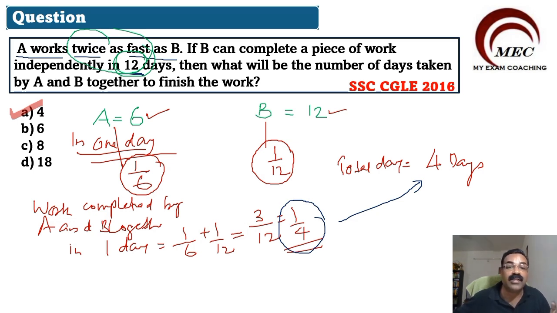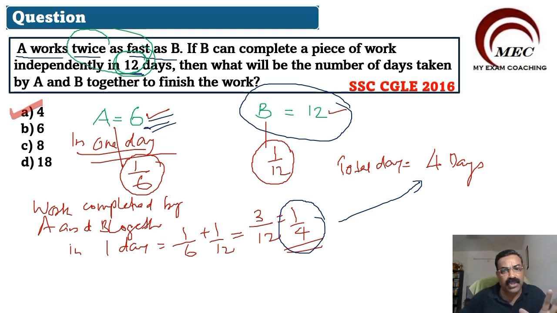We have taken A is equal to 6 because A is 2 times faster than B. So now if B is taking 12 days, A will take just half of that. A will take only 6 days. I hope this is very, very clear, and a very important question. Time and work is a very, very important topic in all your competitive examinations. Practice with more and more questions from this topic. Time and work is very important. Okay, and let us go to the next question.